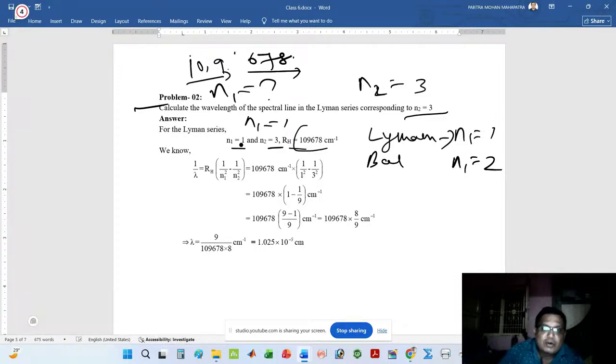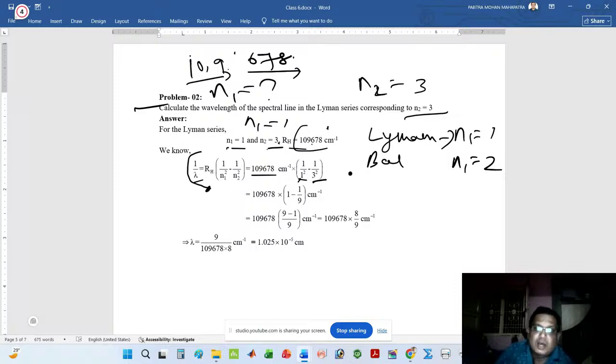Now put the values n1 equal to 1, n2 equal to 3, RH equal to 1.09678 times 10^7 in the equation. This is the equation: 1 by lambda equals RH into 1 by n1 square minus 1 by n2 square. n1 is 1, so here I write 1 square. n2 is 3, so here I write 3 square. RH is 10^9 6 7 8. So 1 by lambda equals RH into 1 by 1 square minus 1 by 3 square.